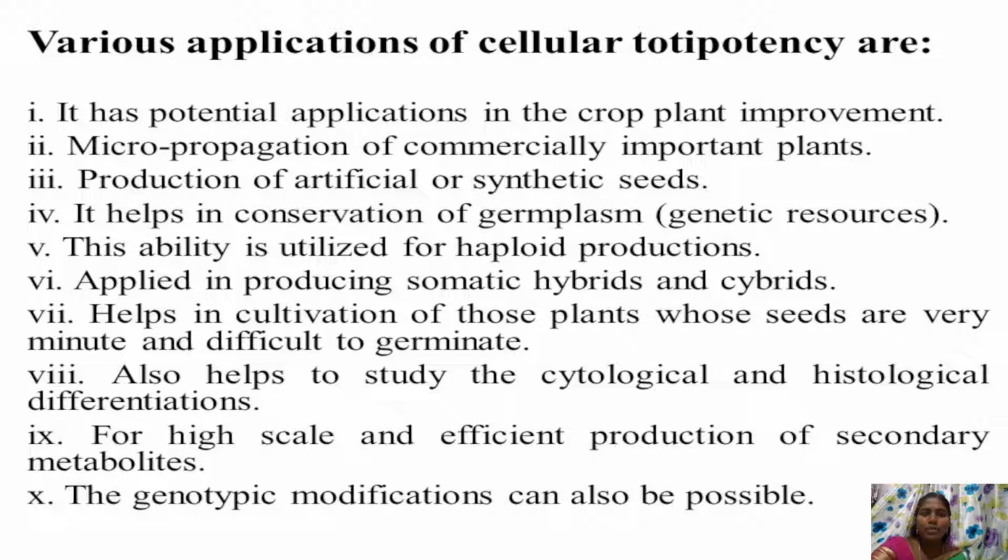It can be utilized for haploid production, applied in producing somatic hybrids and hybrids, and helps in the cultivation of plants whose seeds are very minute and difficult to germinate. It also helps to study cytological and histological differentiations, and for high-scale and efficient production of secondary metabolites. Genotype modification is also possible by using this nature of totipotency.